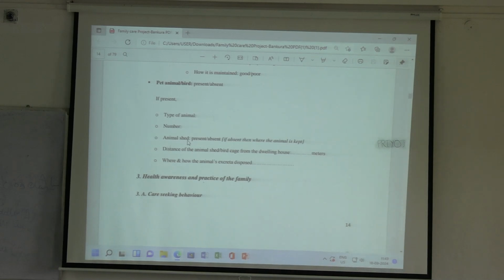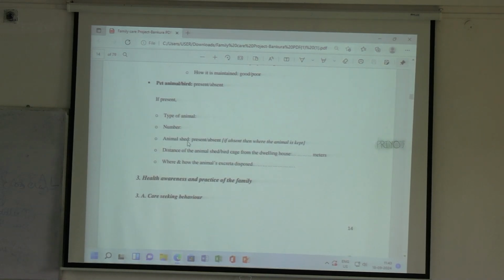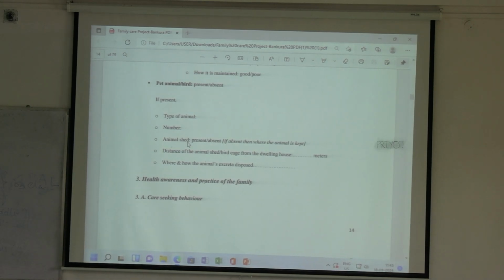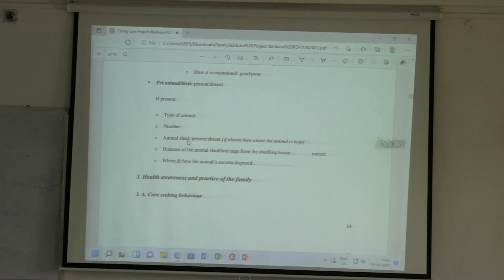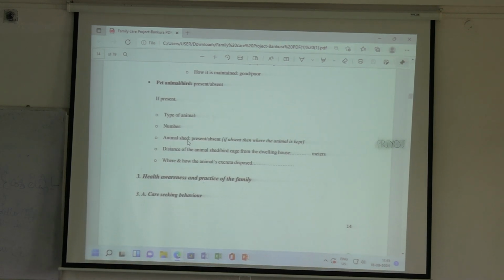Animal shed is there, but where? Within their house or just outside their house or far away from their house. The minimum distance between a house and the cattle shed should be 25 to 50 feet minimum. That distance should be there.